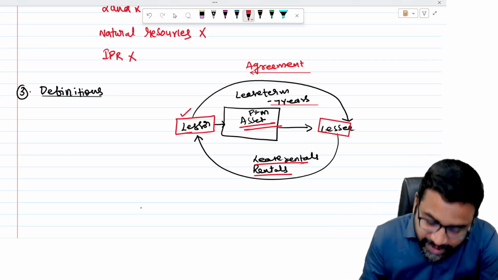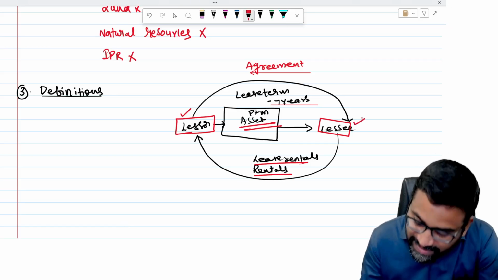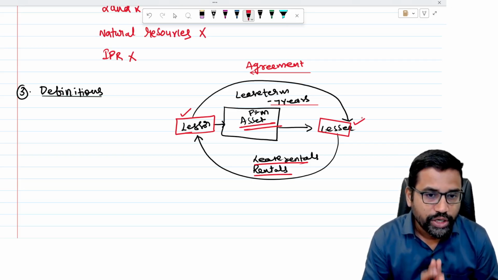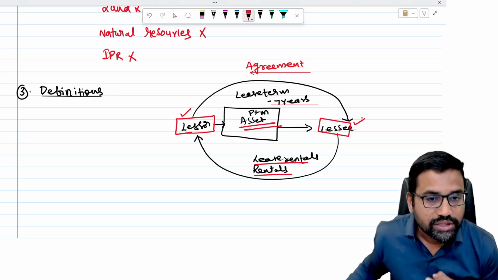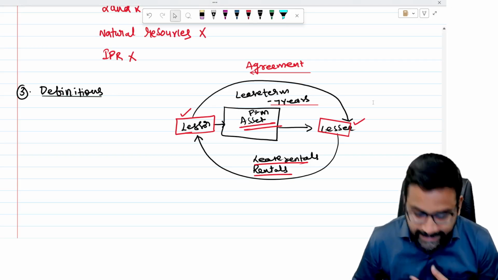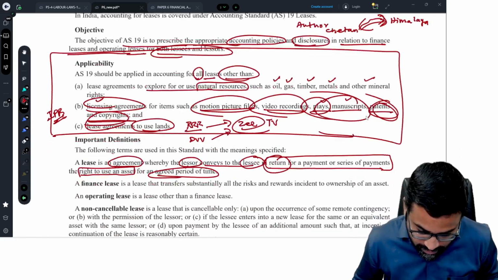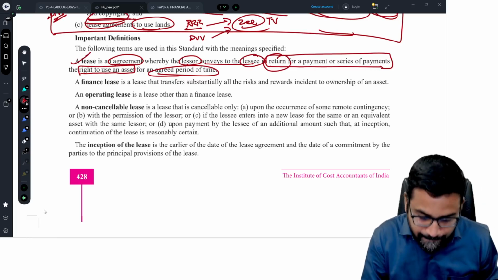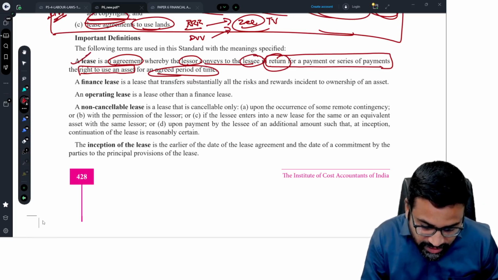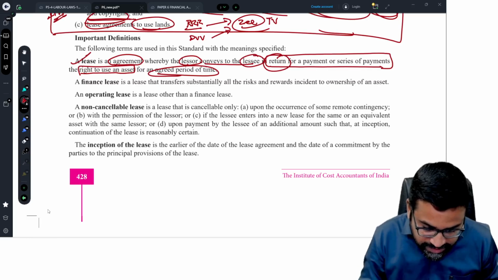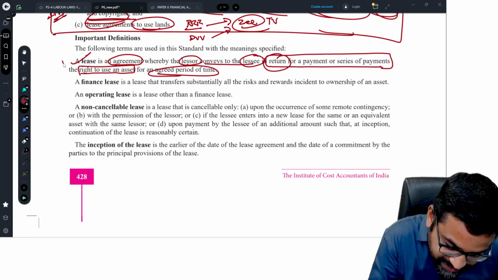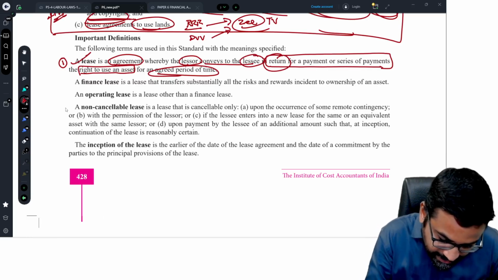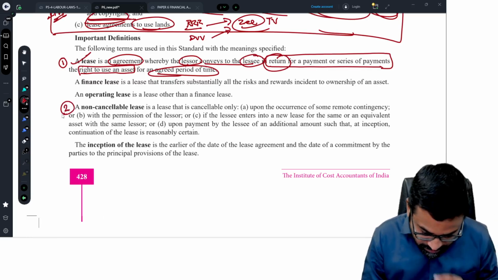Now we have to concentrate on accounting in the books of the lessor as well as the lessee. Now see, what are the important definitions we are going to cover in this standard. First important definition is lease. Next, there are certain definitions. So this is the first definition. And second, what is non-cancelable lease?